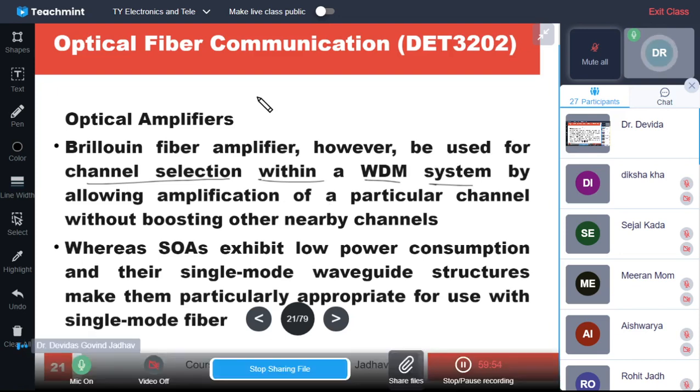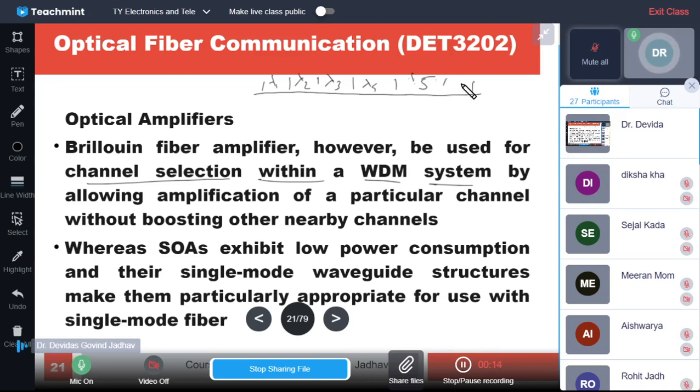So there is WDM with very large bandwidth, say W1, W2, W3, and so on: lambda 1, lambda 2, lambda 3, lambda 4, and so on up to lambda n minus 1, lambda n.